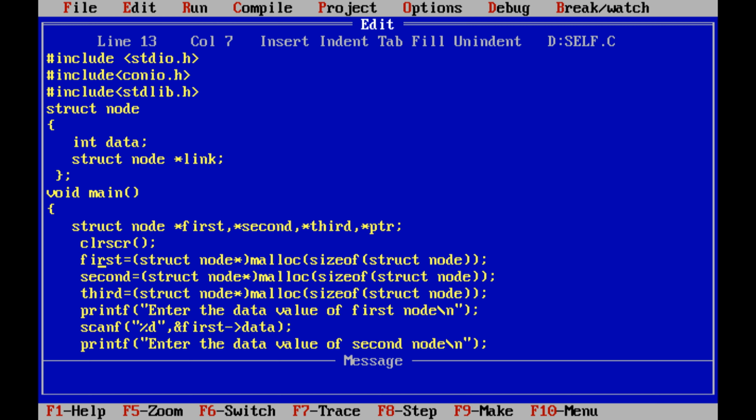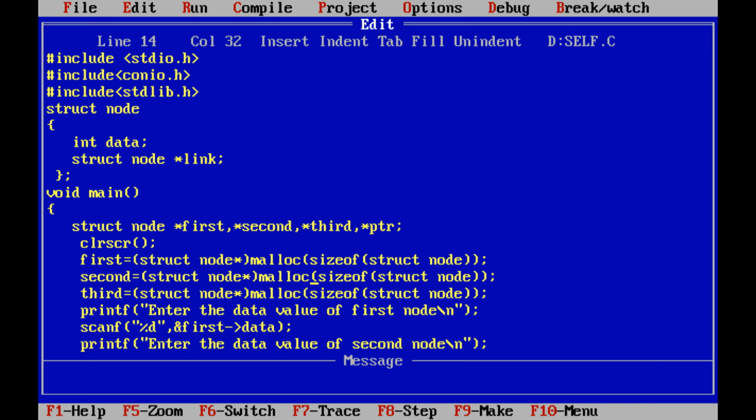So, first is equal to (struct node *) malloc(sizeof(struct node)). By using this statement, we are allocating the memory for the first node to store the data part and link part.